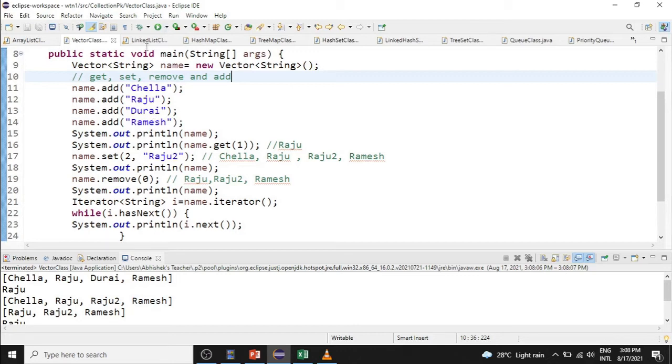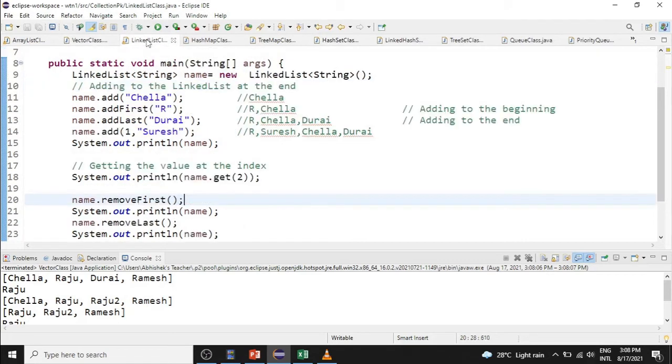Now let us understand the concept of LinkedList. This is the syntax for LinkedList. Here the add method will add Chella to the LinkedList. The addFirst method will add R to the head of the LinkedList. The addLast method will add Durai to the tail of the LinkedList. Add 1, Suresh: it will insert Suresh in between R and Chella.